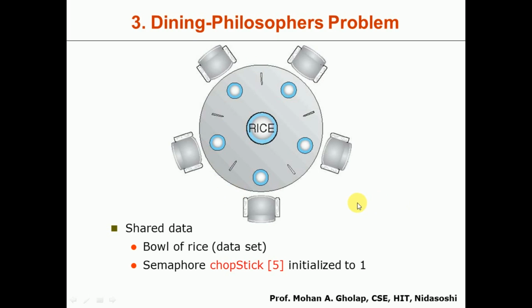Again, this problem can also be solved very easily by using semaphores. To provide the solution for the dining philosophers problem, the bowl of rice is considered as the data set which is shared among all the processes. We use a semaphore, chopstick[5], to indicate these chopsticks, and it is initialized to 1.